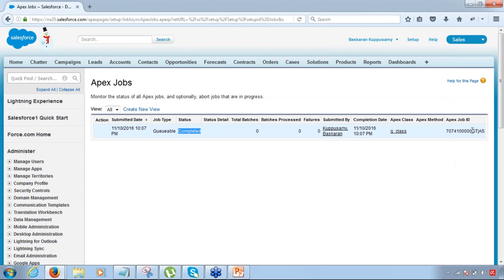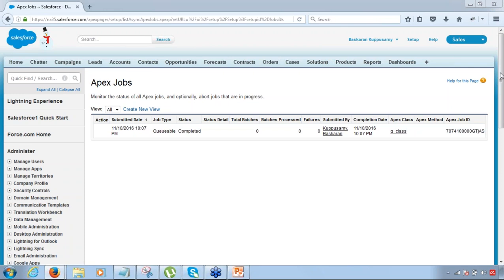And this is the unique job ID for your queueable Apex, which you can choose to track later on also. Let's say there are 5 or 6 other queueable Apex and you want to understand which one was the one that I called. You can definitely track it using the job ID. So every time you put it in the job queue, a unique Apex job ID is generated. Alright, so that is it. That's how a queueable Apex works.